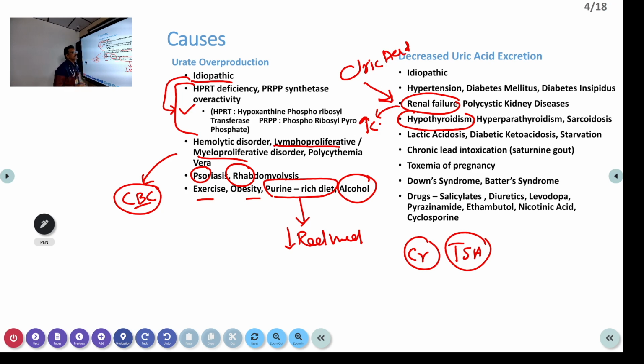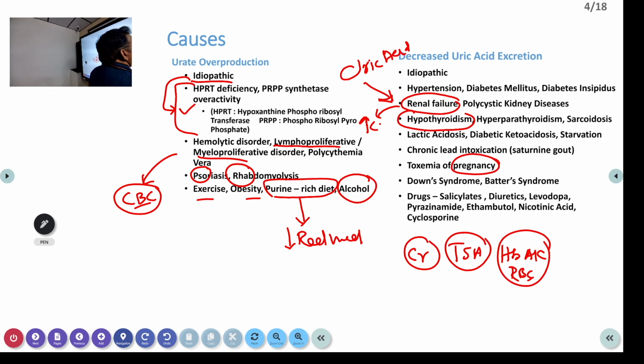Then what else? You have to rule out diabetes. HbA1c you can ask, or you can ask random blood sugar, RBS. Chronic lead toxicity is a very rare condition, but still you can ask for that. Toxemia of pregnancy, uric acid will always be done in pregnancy. Then Down syndrome, Bartter syndrome, salicylate, diuretics.